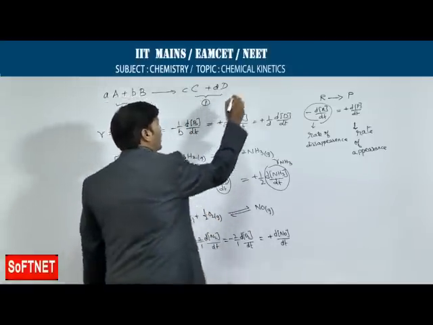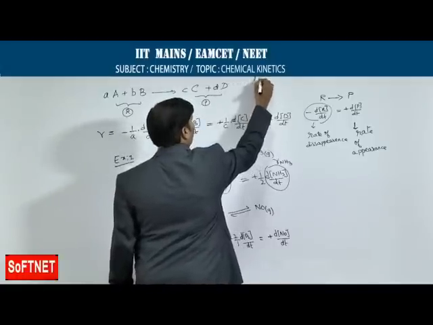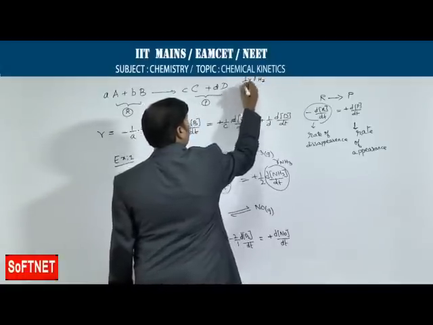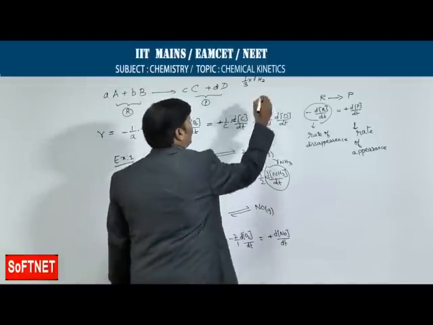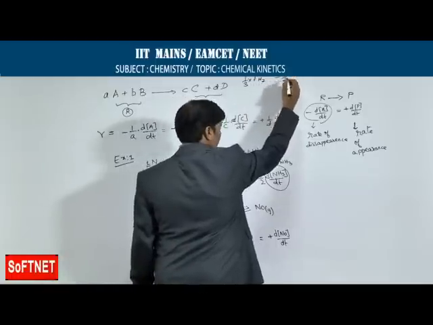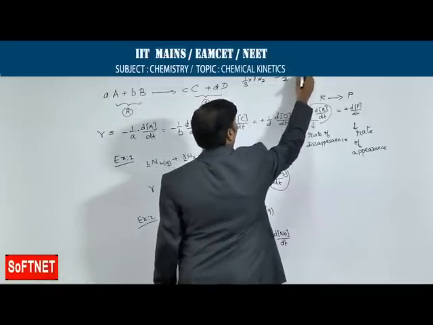Rate of disappearance of hydrogen, that is 1 by 3 into rate of disappearance of hydrogen is equal to 1 by 2 into rate of appearance of ammonia.